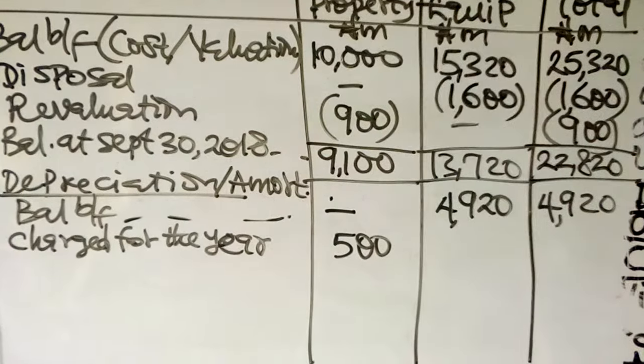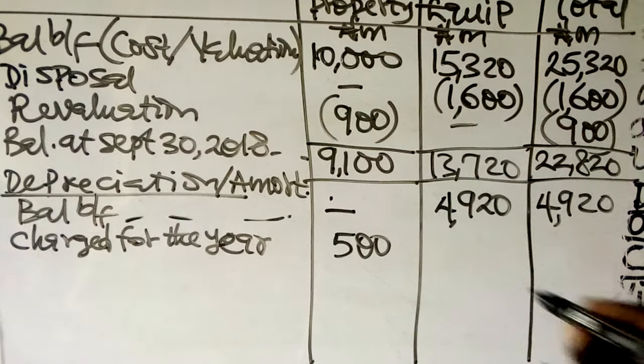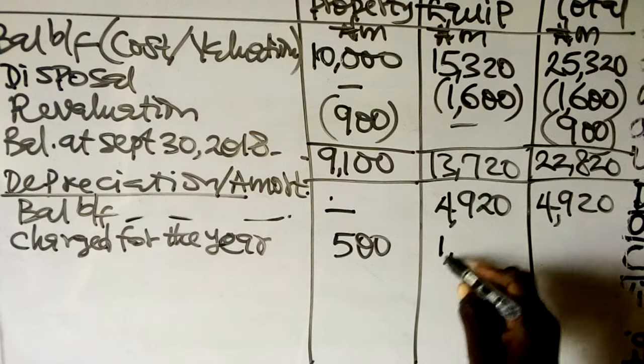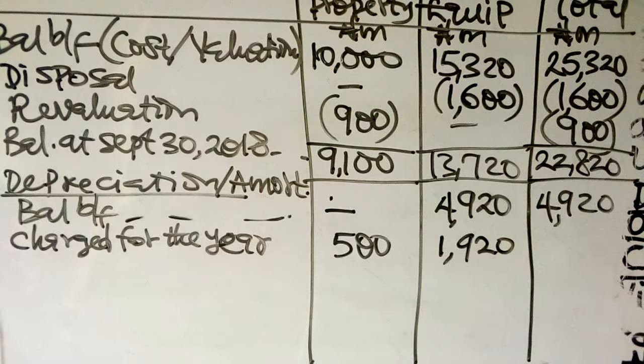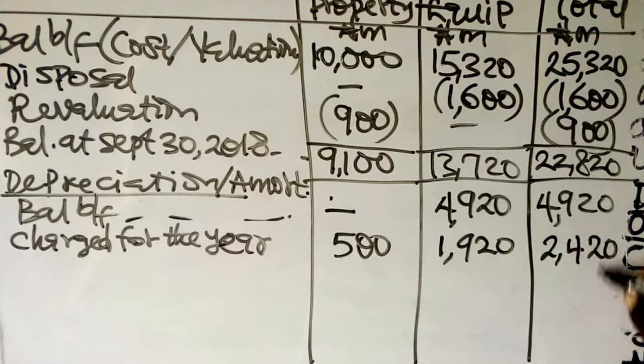Then for plant and equipment, when we calculated depreciation on the carrying amount of 9,600, we got 1,920. So when you add the 500 and 1,920, you have 2,420. These two figures are obtained from our workings on cost of sales.